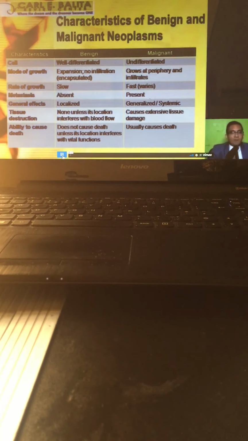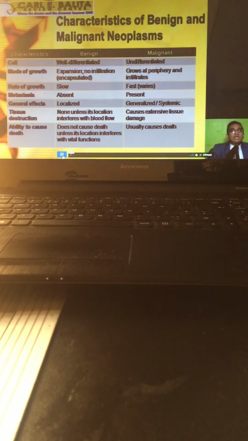General effects for benign, localized. For malignant, it is systemic and generalized. How about tissue destruction and causing death? For benign, it has no tissue destruction, usually that does not cause death. How about in malignant? Yes, extensive tissue damage, and of course, it usually causes death. Alright, so that is the comparison between benign and malignant.